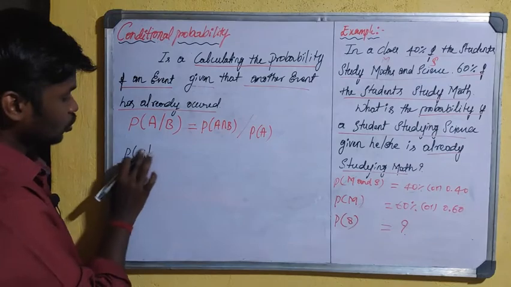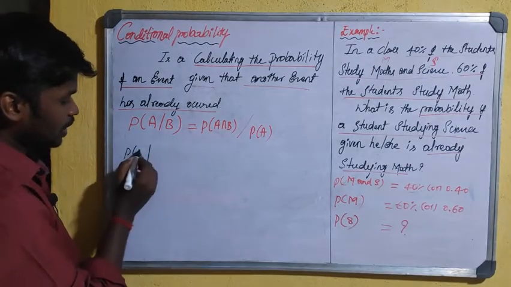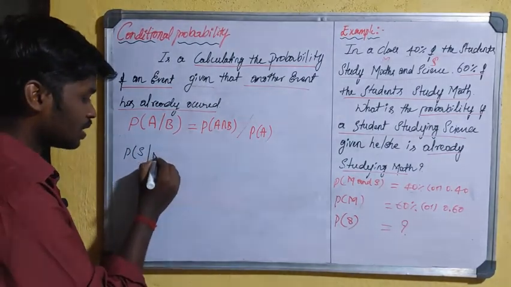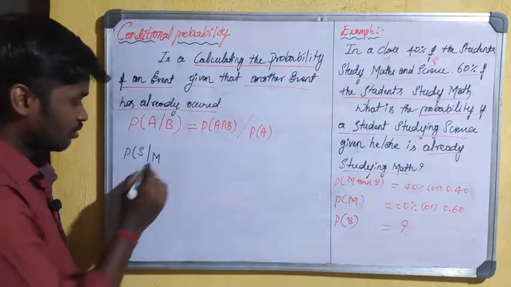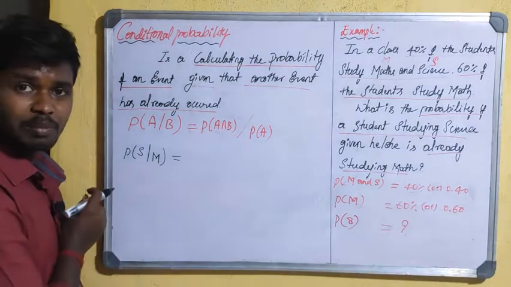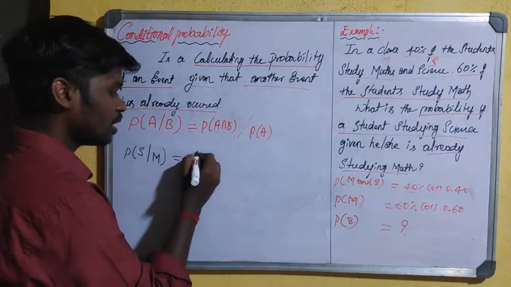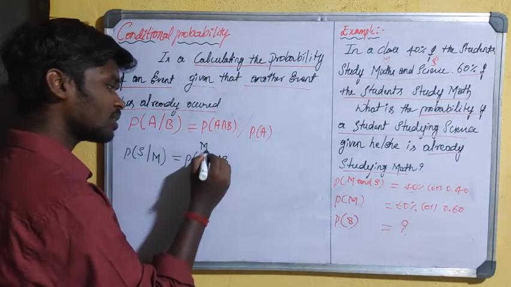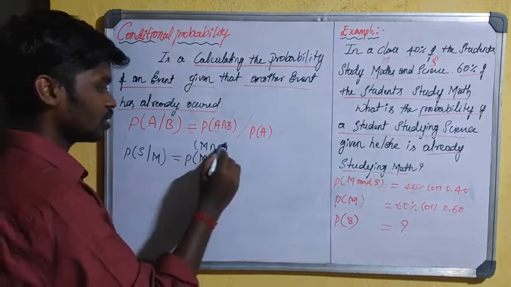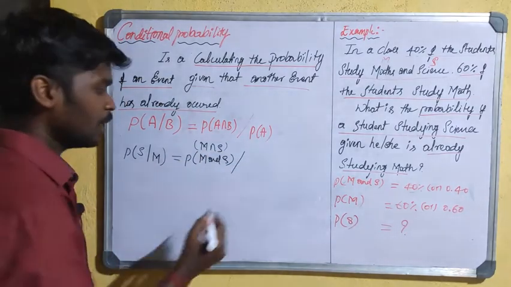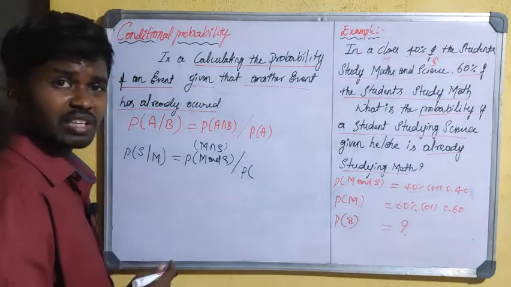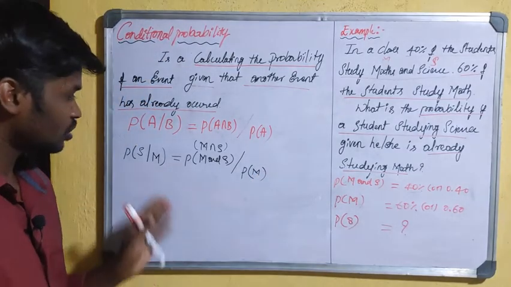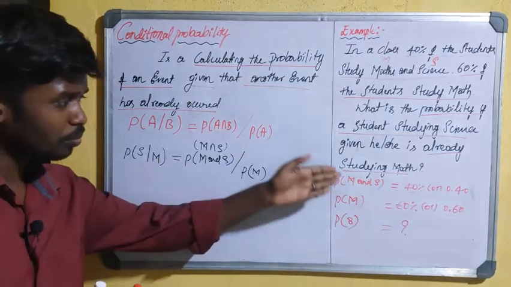Therefore this probability will be calculated based on the probability of maths and science, or maths intersection science, divided by the probability of the event which has already occurred, that is event M. So it is a simple formula you have to formulate based on the condition.